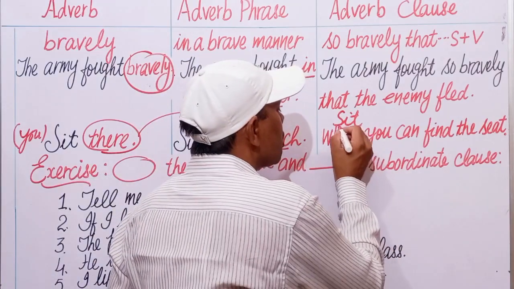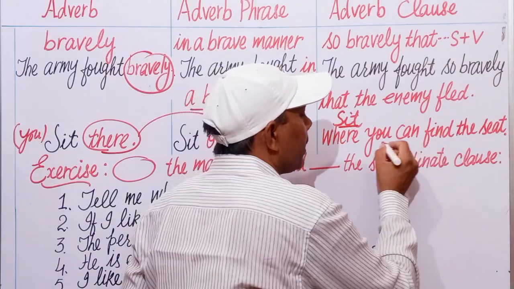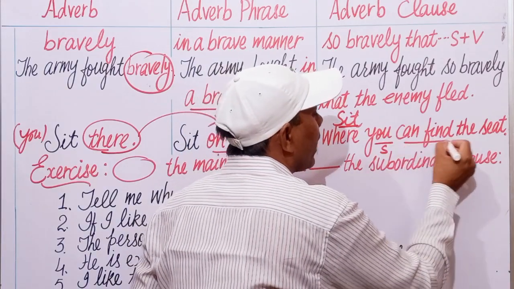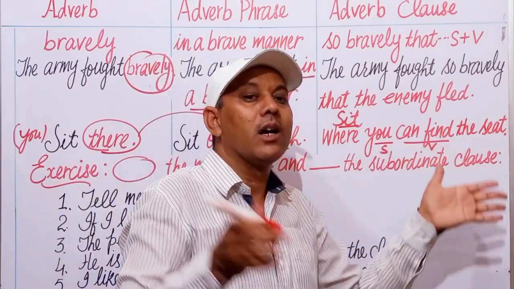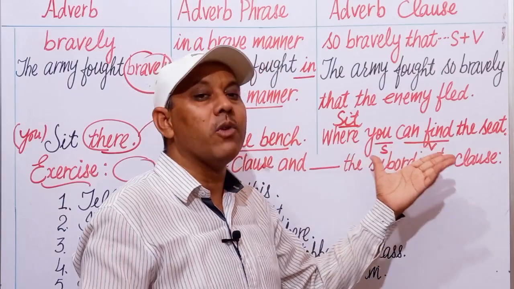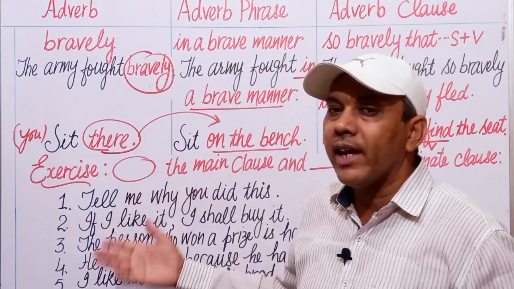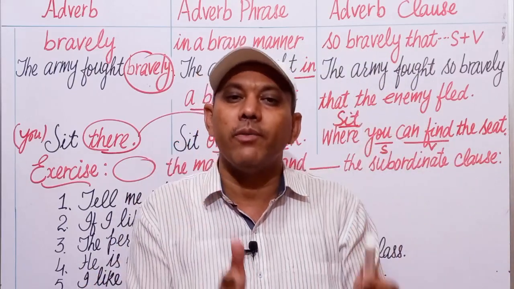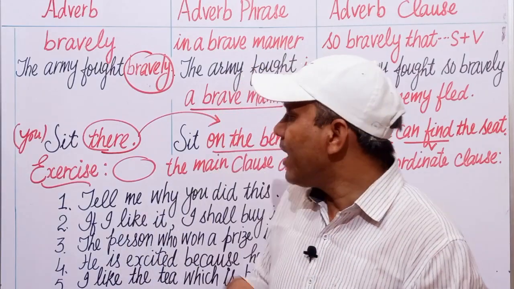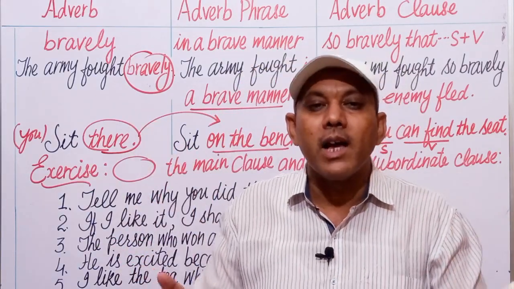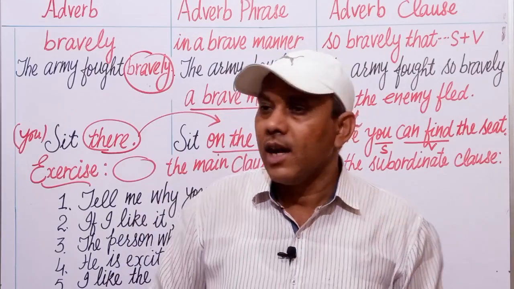For example, sit is the verb, you here is the subject, and here you again is the subject. You can find, again a verb. हमने एक सब्जेक्ट वर्ब कॉम्बिनेशन बनाते हुए इसको एडवर्बियल फ्रेज में चेंज कर दिया है. In this way we can change adverbs into adverb phrases and adverb phrases into adverb clauses. And we can use adverbs, adverb phrases and adverb clauses in different sentences.